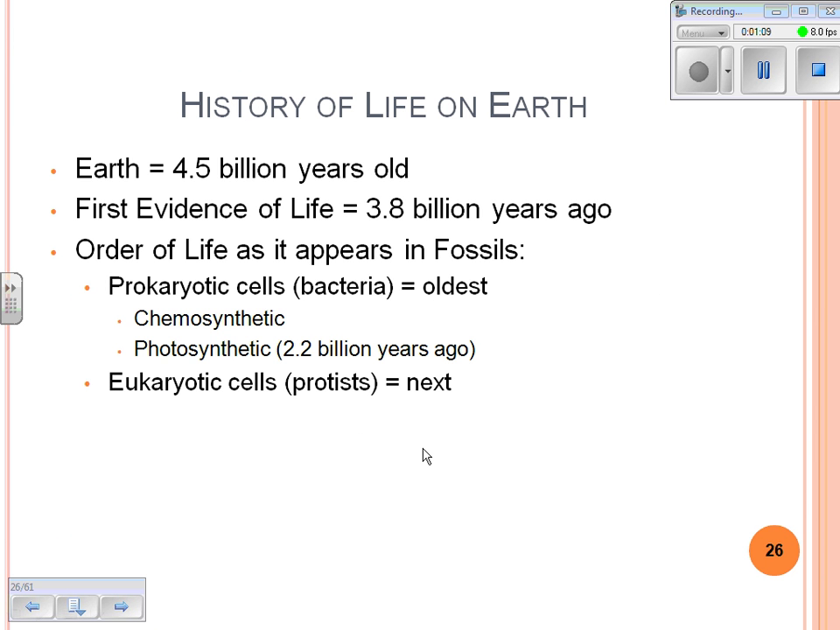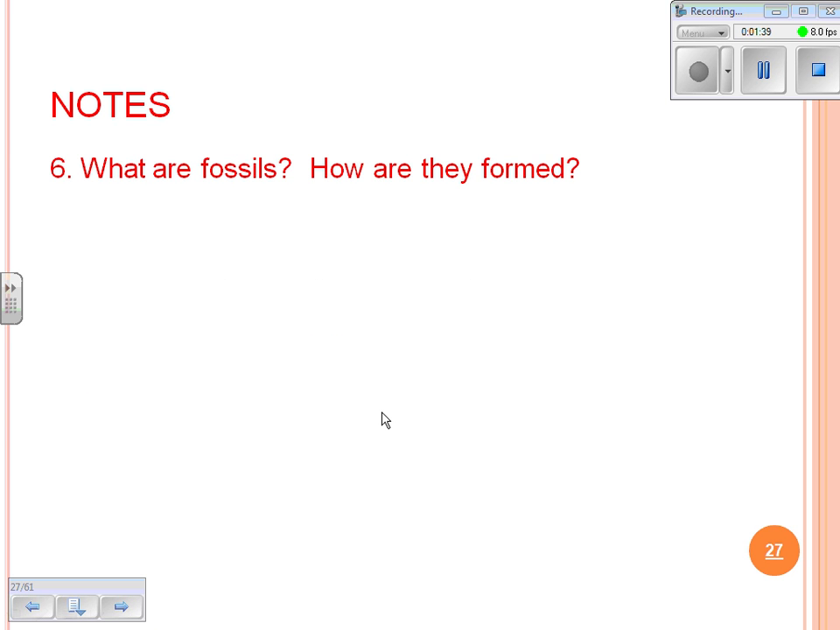If we look at just the history of life on Earth, Earth is about 4.5 billion years old. Life is about 3.8 billion years old, and the order of life as it appears in fossils: prokaryotic bacteria are first. Those are the oldest. They went through chemosynthesis and photosynthesis about 2 billion years ago. And then the eukaryotic cells evolved through protists. We can kind of trace our history through life.